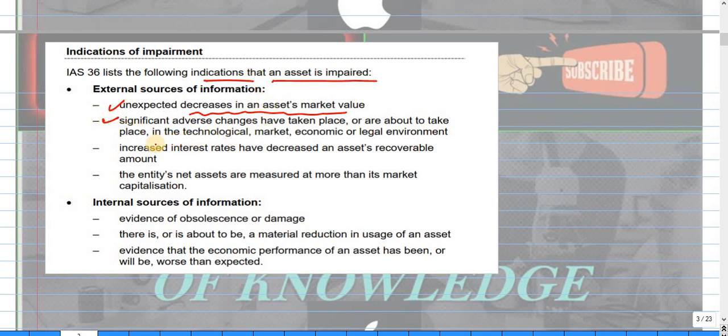The second one is significant adverse changes that we have discussed earlier in the technology, market, economic or legal environment. Interest rate is what we have already discussed, and the net assets being measured at more than market capitalization. We have already discussed this. Now, internal sources of information are evidence about the damage: a material reduction in the usage of the asset, or evidence that economic performance of the asset is worse than expected. These are the indicators which tell us that the asset has been impaired.